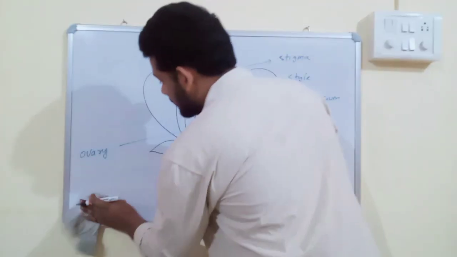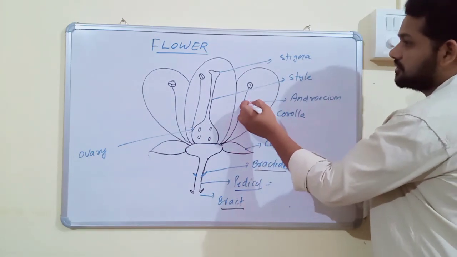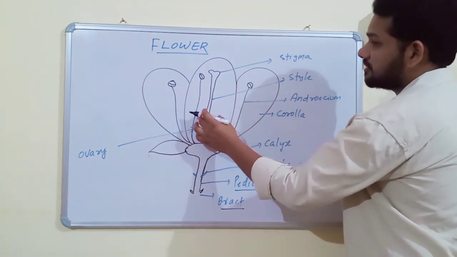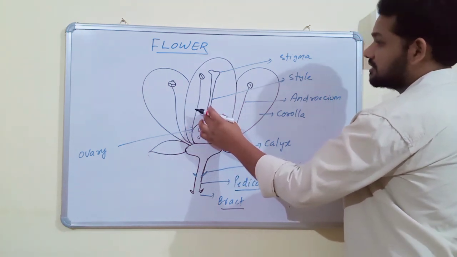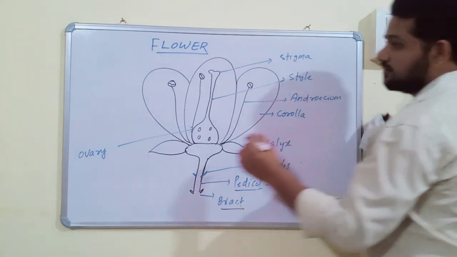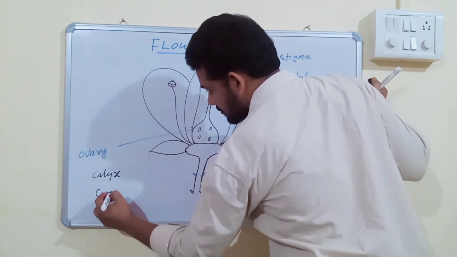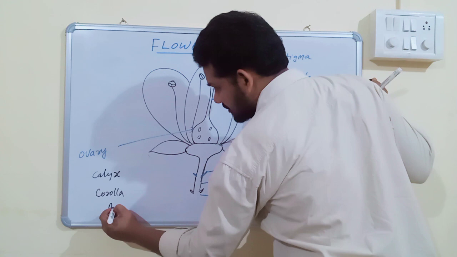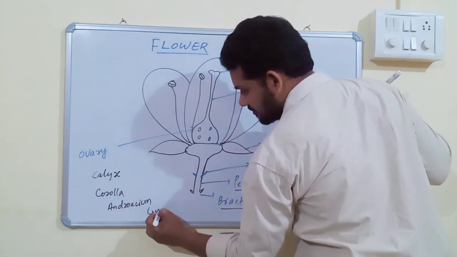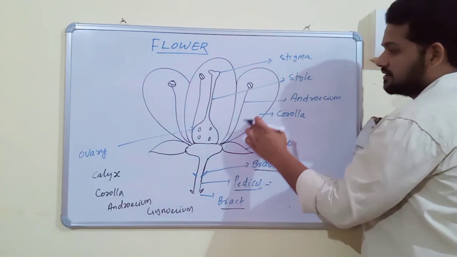And the flower mainly has 4 floral organs. What are the 4 floral organs? Calyx, corolla, androecium, and gynoecium. Each individual part of gynoecium is called carpel. Each carpel has 3 parts: stigma, style, and ovary. Each angiospermic flower has 4 floral organs: calyx, corolla, androecium, and gynoecium. This is calyx, this is corolla.